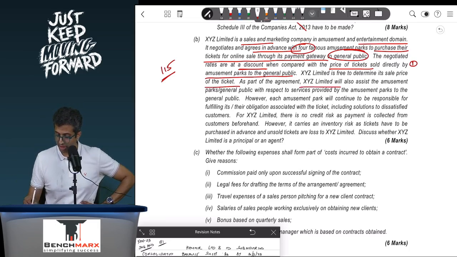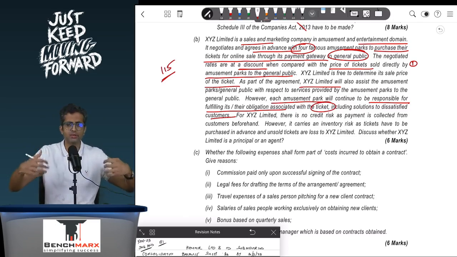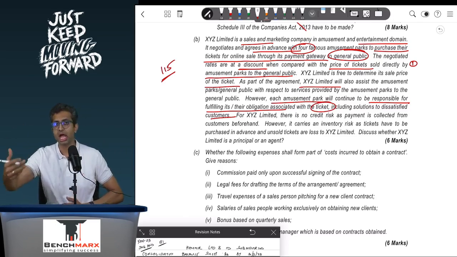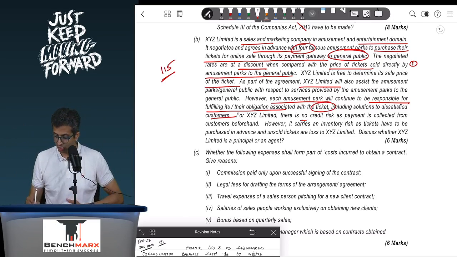As a part of the agreement, XYZ will also assist the amusement park with respect to services provided by the parks to the public, but each amusement park will continue to be responsible for fulfilling its obligations with the ticket, including solutions to dissatisfied customers. So giving the rides etc. is the responsibility of the amusement park, but the entity is purchasing the tickets and then selling them. For XYZ, there is no credit risk as payment is collected from the customers beforehand. However, it carries an inventory risk as tickets have to be purchased in advance and unsold tickets are lost to XYZ. So there is an inventory risk.